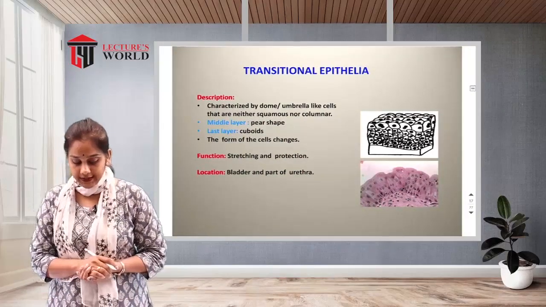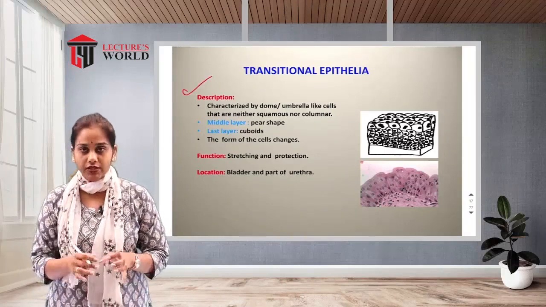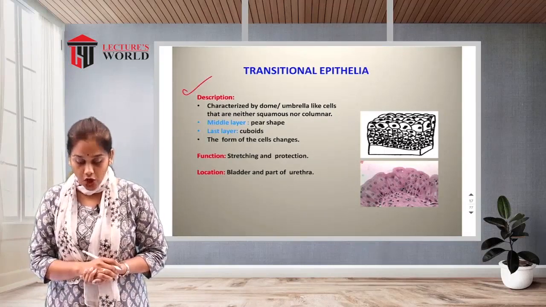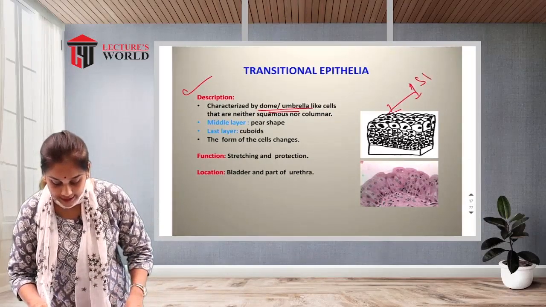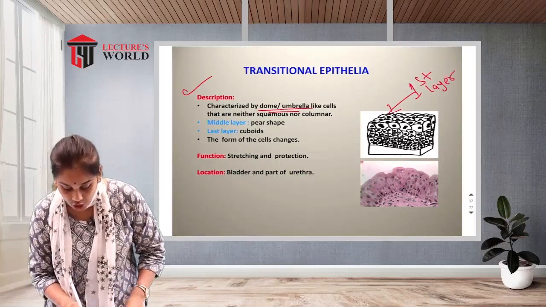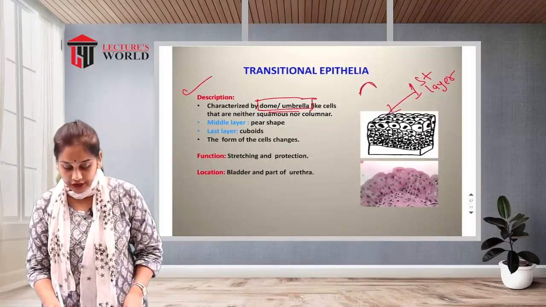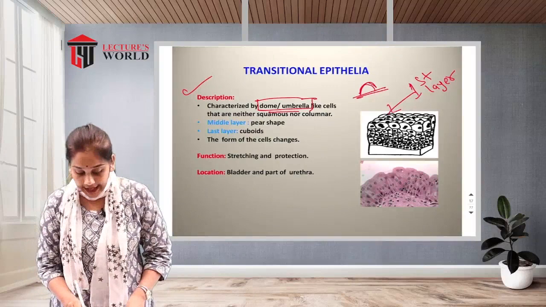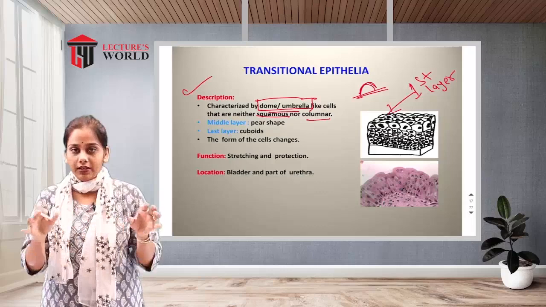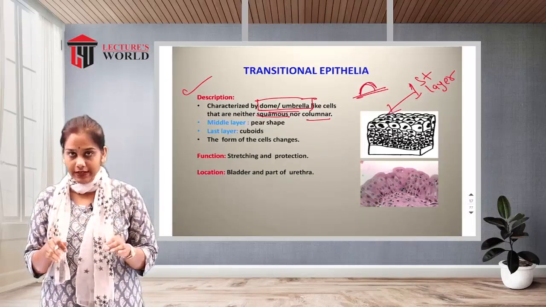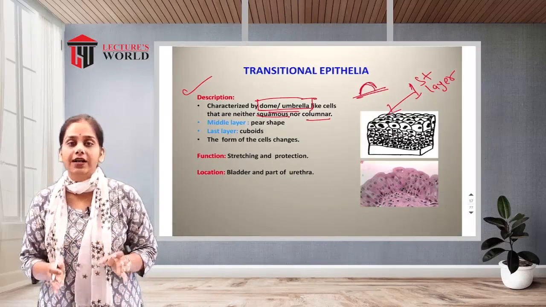Then the next one is transitional epithelia. So what is transitional epithelia? Let us see the introduction. It is characterized by dome or umbrella like cells. You can see the first layer looks like a dome or umbrella shape. These cells are neither squamous nor columnar; they are wider, not taller. So the first layer cells look like umbrellas or domes.